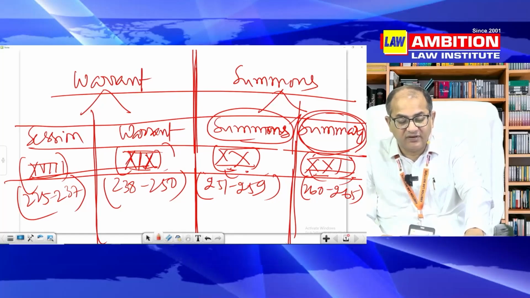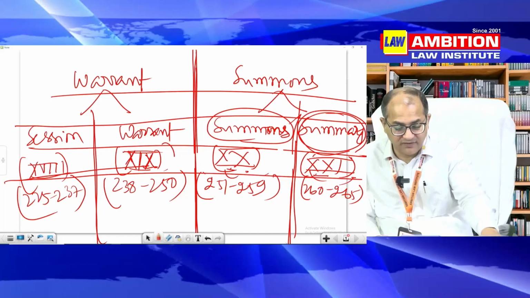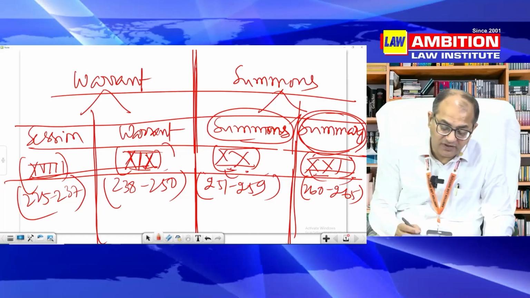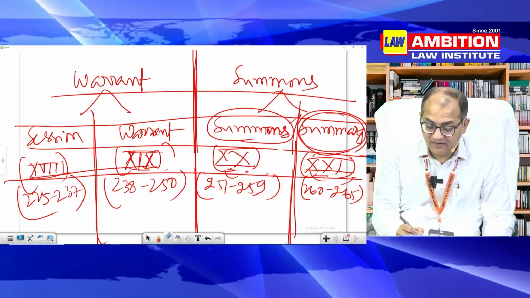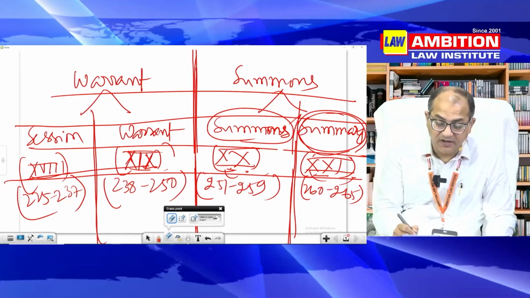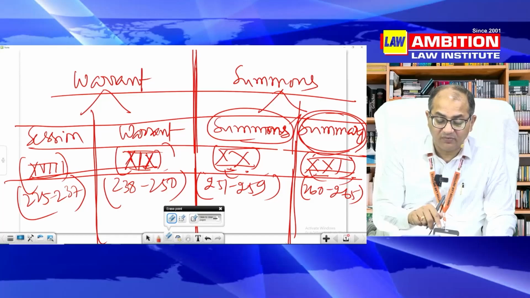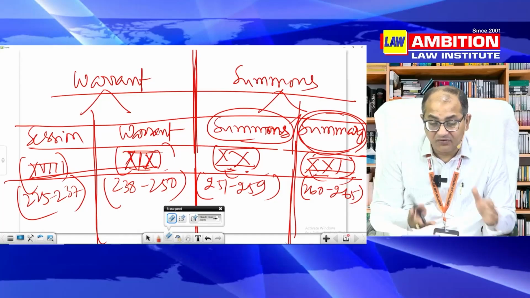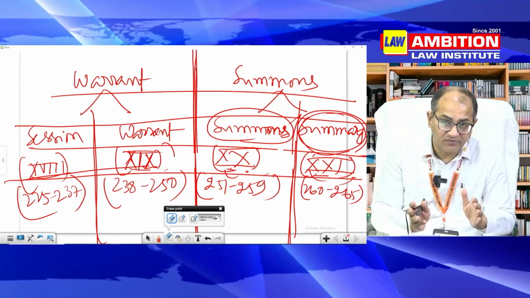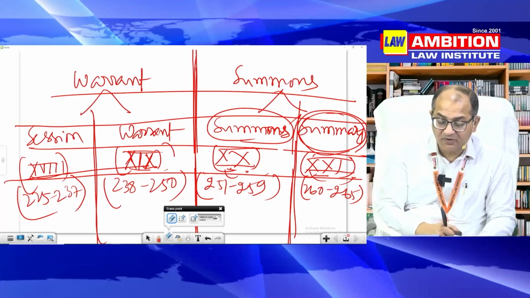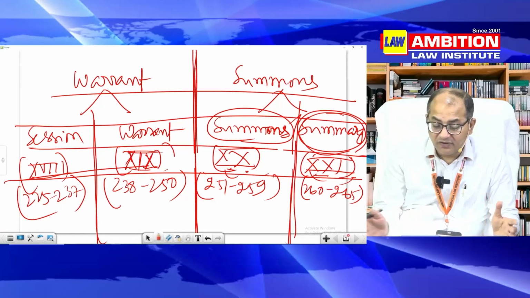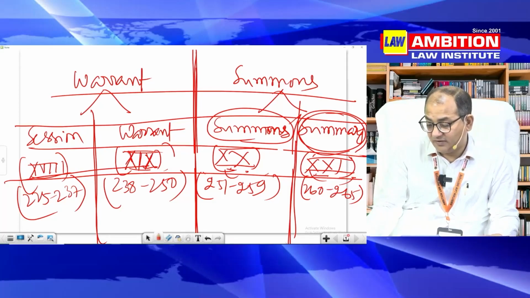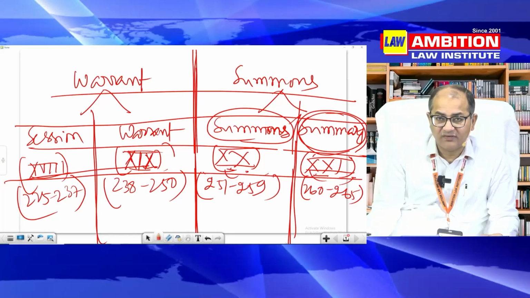So be careful. These trial processes can be important questions in your examination, and they may ask you what are the features of this trial and how these trials are different. Even in warrant trial, you have two processes, warrant trial on police report and warrant trial otherwise than on police report. So they may ask you difference questions there also. They may ask what is the difference between warrant and summons case, and between summons and summary case. So difference-based questions are very, very important in this particular chapter 18, 19, 20 and 21.